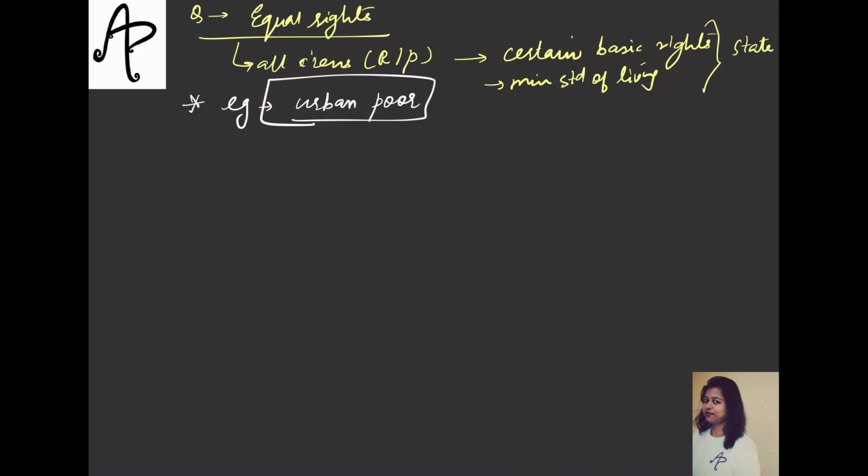So even if there are equal rights, the question comes up: are they getting those certain basic rights, and are they able to maintain that minimum standard of living? We get the answer: no. Of course, the government tries to come up with certain initiatives to help them. For example, we have a national policy on urban street vendors. This was started somewhere around 2004 to provide them recognition and have certain regulations for these street vendors, so that they are able to carry on their profession with dignity and do not face that harassment.